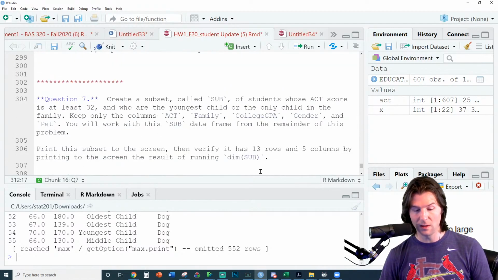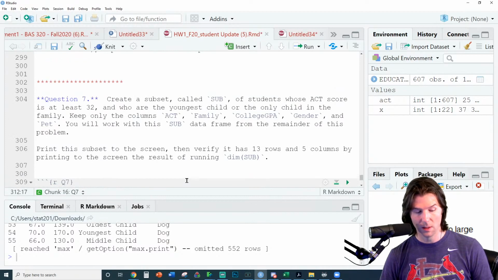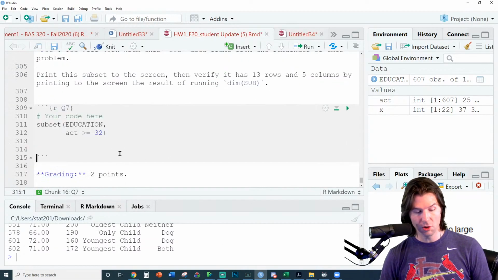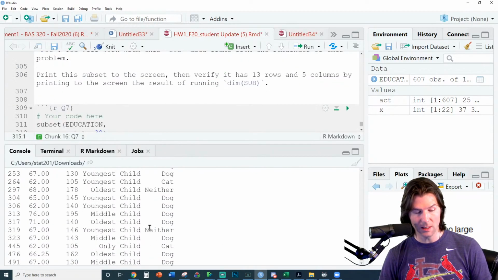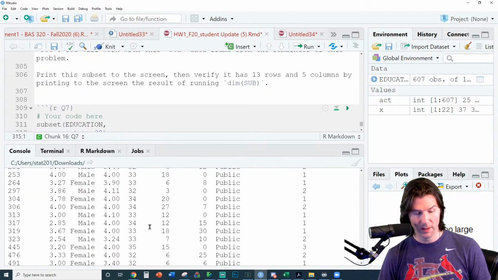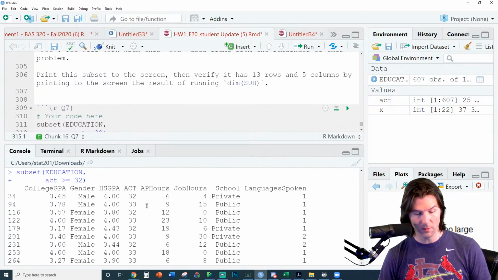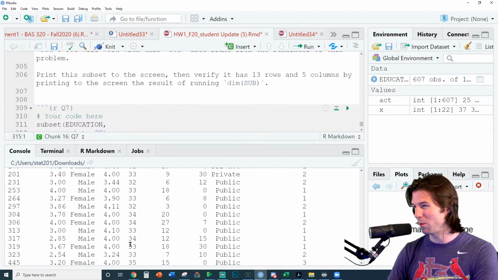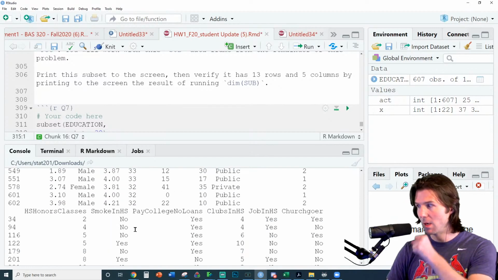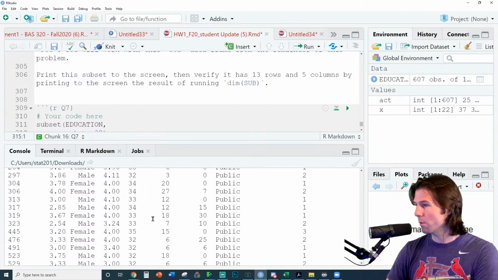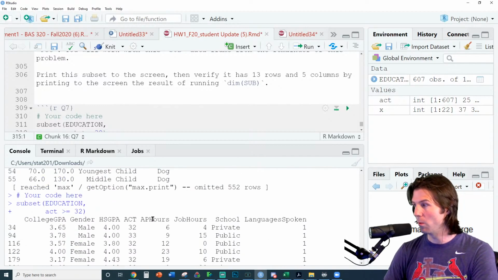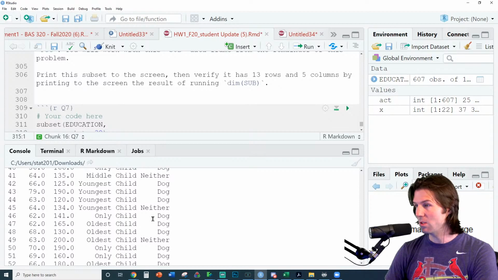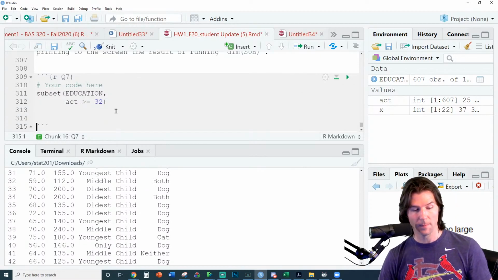I think it's just lowercase ACT. So you see the ACT needs to be at least 32, and let's give this a try. This should only give us people who have ACTs of at least 32. This is a big data frame, but if we go to the ACT column, does everyone see the ACTs now are at least 32? So we have at least 32 as the ACT right there.